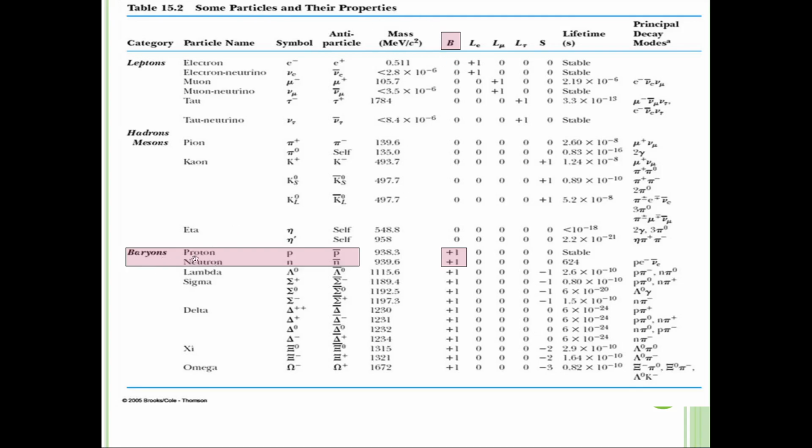Okay, so baryon, just for your syllabus, just focus on proton and neutron. As you can see here, for all baryons the baryon number should be positive. Anti-baryon should be negative 1. Other than proton and neutron, if they put another symbol for baryon law, you should put the value of 0 for the other particle.